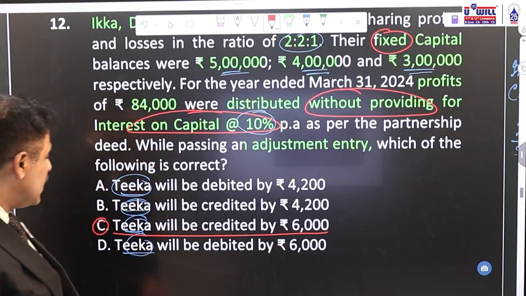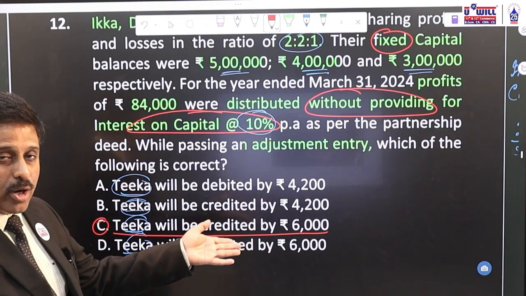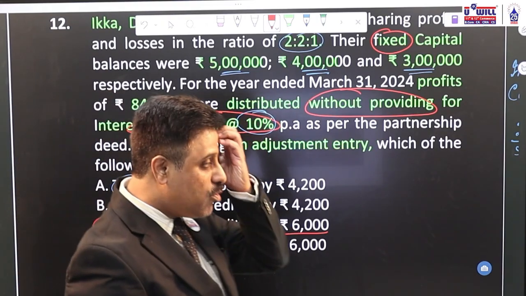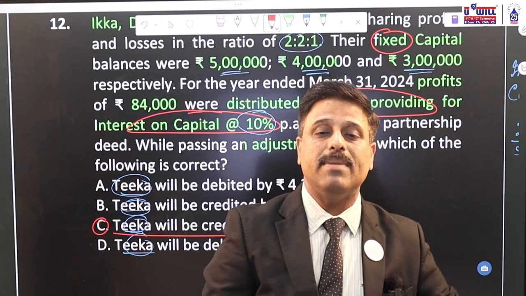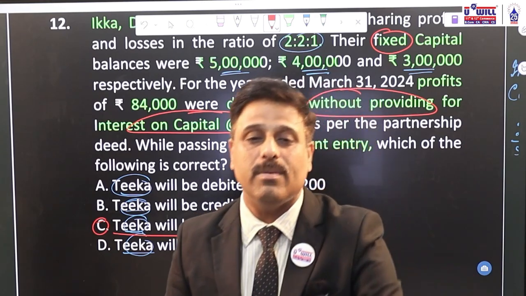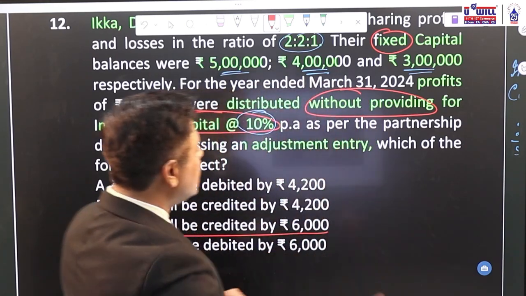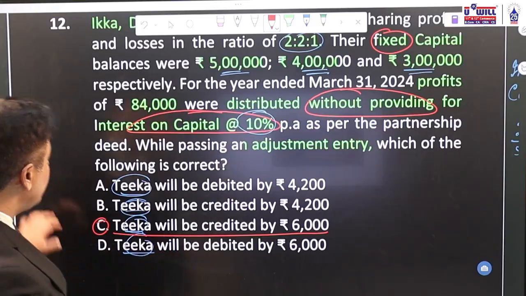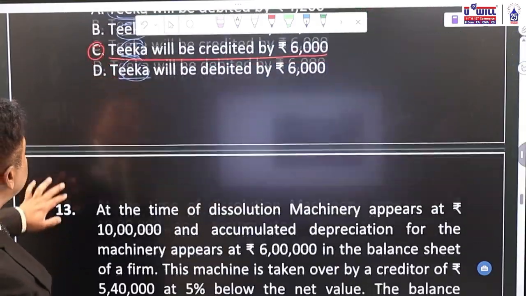Option C. Tikka is only given, even capital or current is not mentioned, but in exams they might give you one option, Tikka's capital will be credited by 6,000, and one option, Tikka's current account will be credited by 6,000. Since it is fixed capital method, current account. So read that properly in exams.